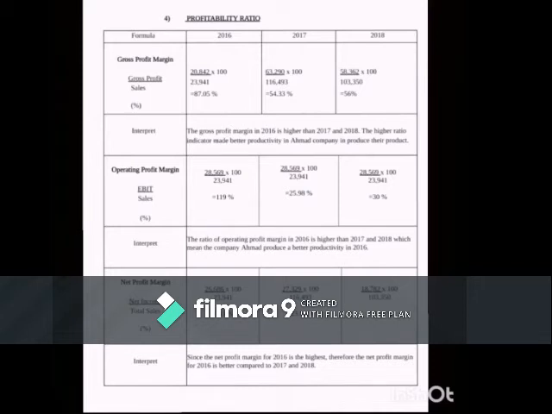Net profit margin: net income divide total sale. Since the net profit margin for 2016 is higher, therefore the net profit margin for 2016 is better compared to 2018 and 2017.